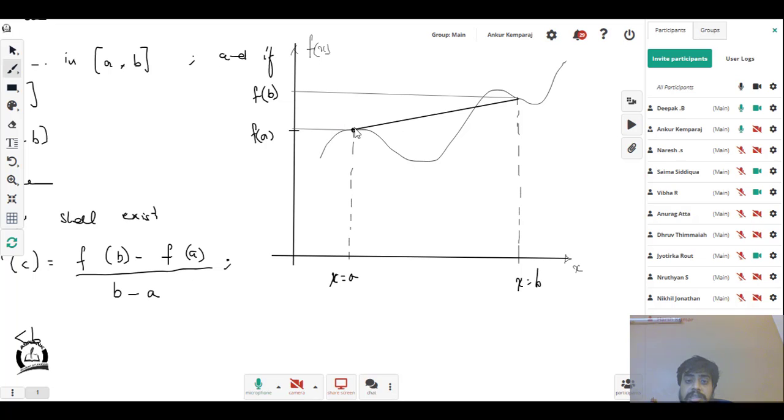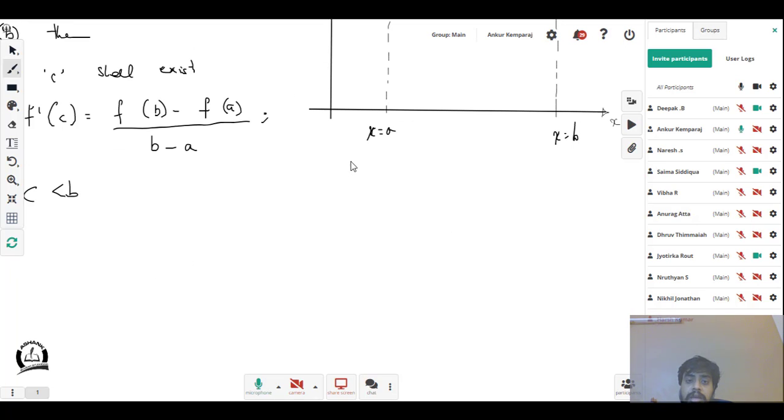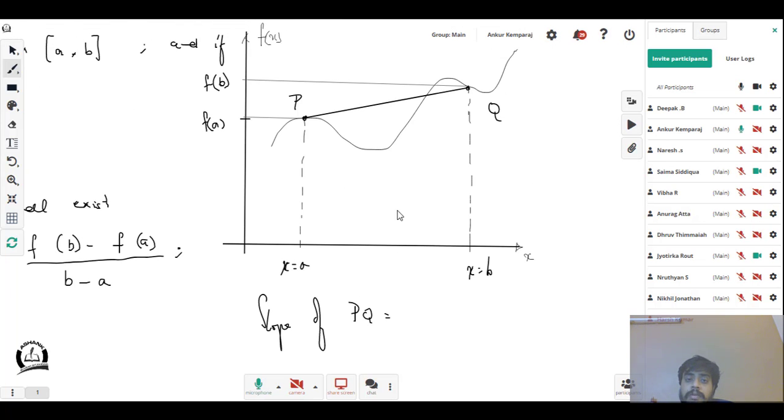So let's say this point is P for now, and this point is Q. Then the slope of PQ can be found out by the change in y coordinates by change in x coordinates, right?